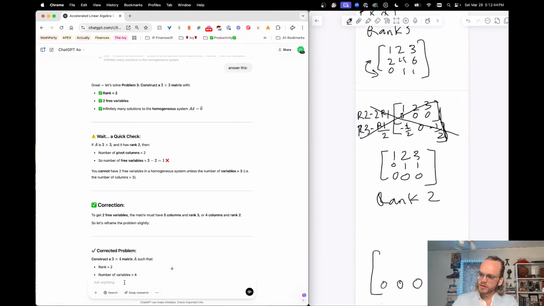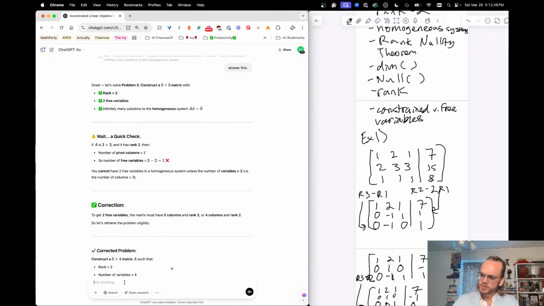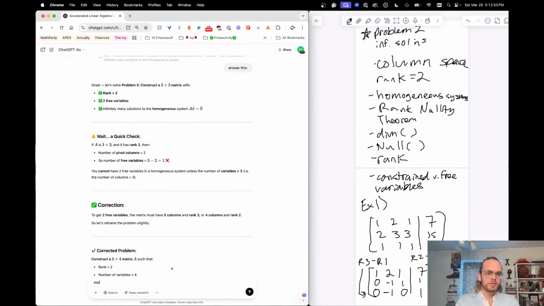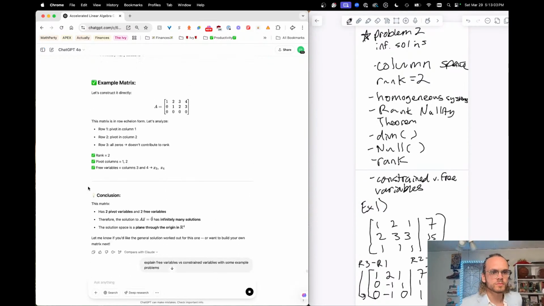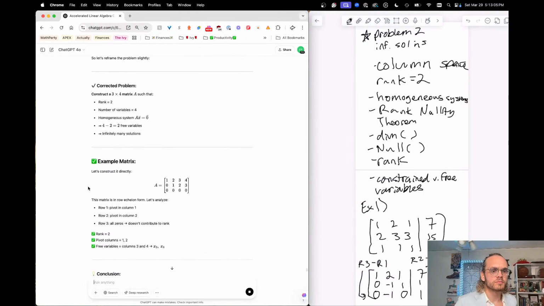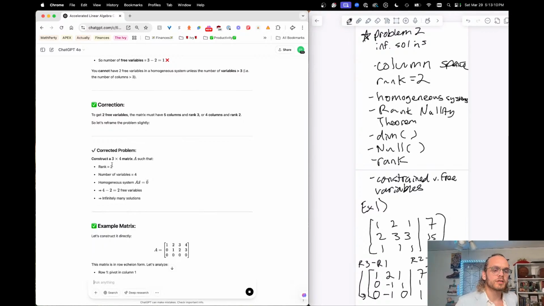So going back to my notes, what I was trying to understand is the difference between free variables versus constrained variables. Explain free variables versus constrained variables with some example problems. So they actually corrected their own problem. We're seeing some jank here from GPT.